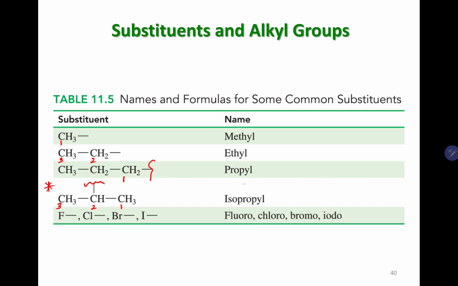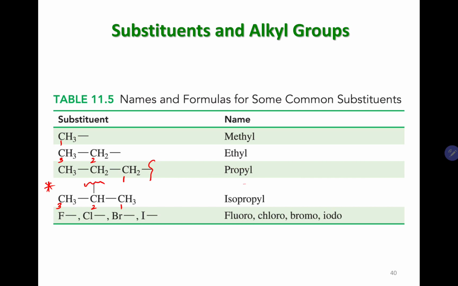If you have fluorines, chlorines, bromines, or iodines, they will be halo, depending on the halogen. It could be fluoro, chloro, bromo, or iodo. Those are the names.